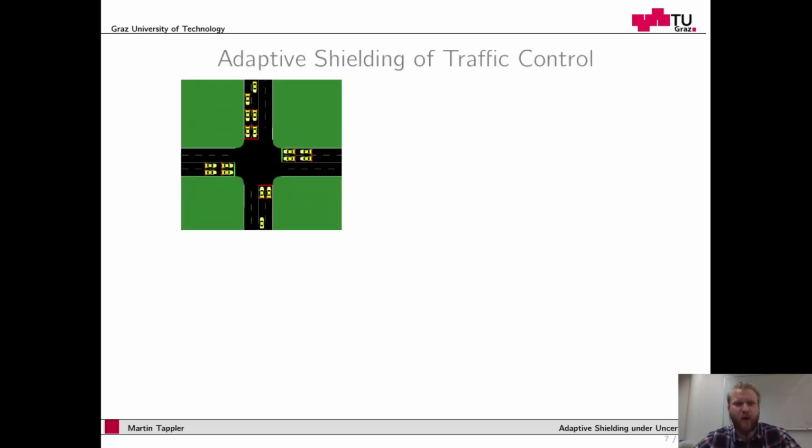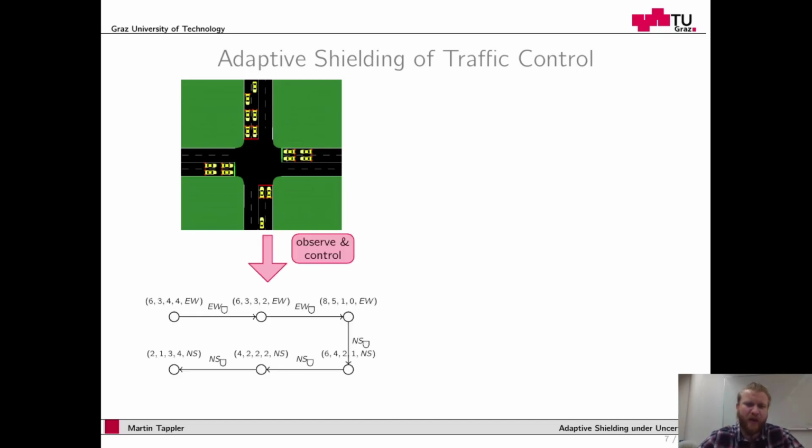Let's see how this works for the traffic control situation. So we observe a crossing as the one shown here on this slide, and we observe how many cars are waiting and what the traffic controller setting is. In this way, we observe traces of the form shown here below, where we have states that correspond to the number of waiting cars and the traffic controller setting, and we have edges that are labeled with the shield actions.